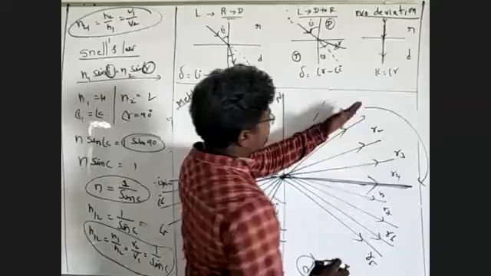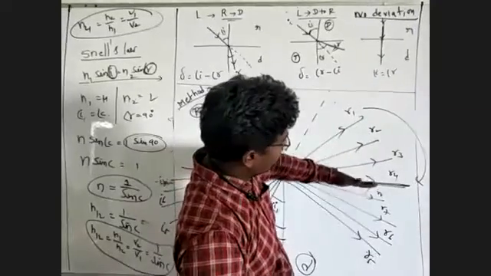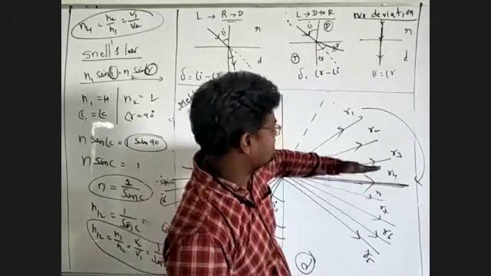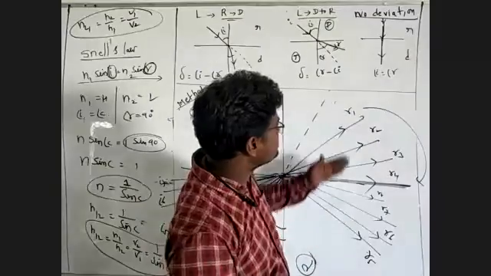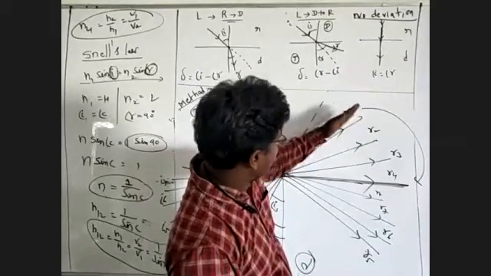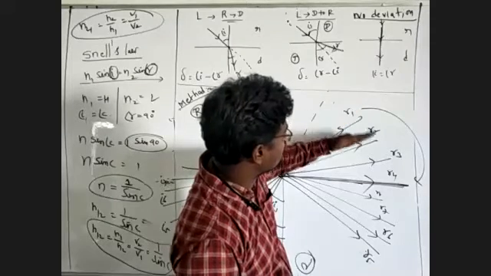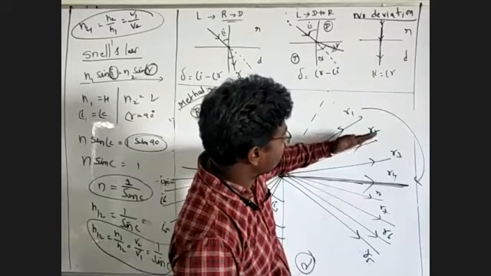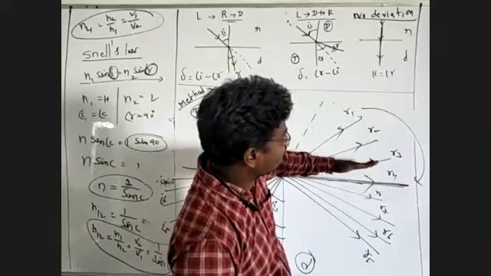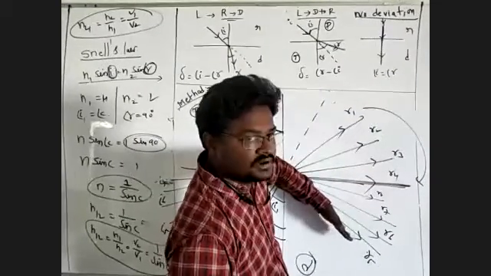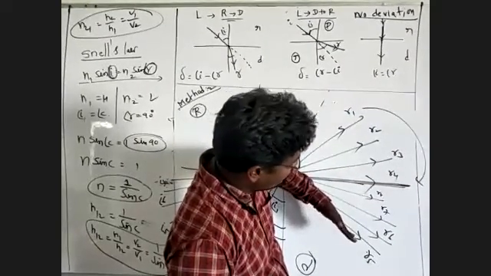First is R1. This is R1, R2, R3, R4. Again, it is shifting from here. Next, R5, R6, R7, R8. So first the refraction is shifting from R1 to R2. This line shifts from R2 to R3, from R3 to R4. This R4 line is shifting from here to here. Next, this line shifts from R5 to R6.